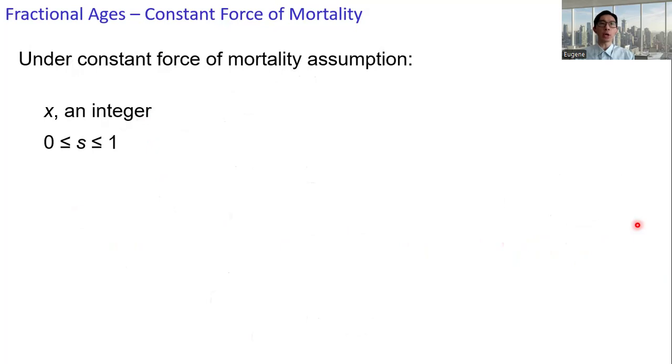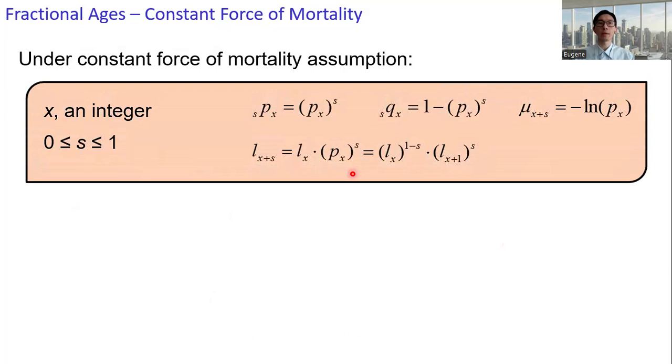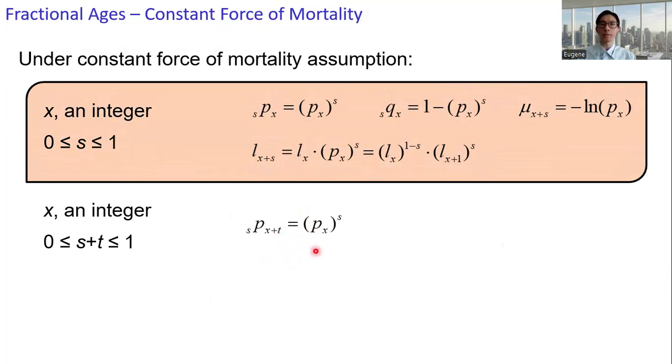All right. So under the constant force of mortality assumption, we have the expression for sPx, and sqx is simply 1 minus px raised to the power s. And the force of mortality, a constant, equals negative of the natural log of px. And we have the expression for l x plus s. And also we have the expression for sPx plus t, which is the same as sPx if s plus t is between 0 and 1.